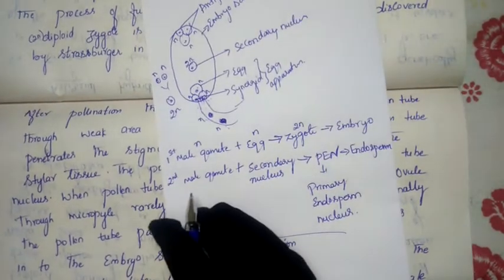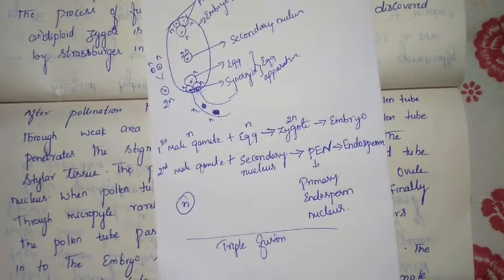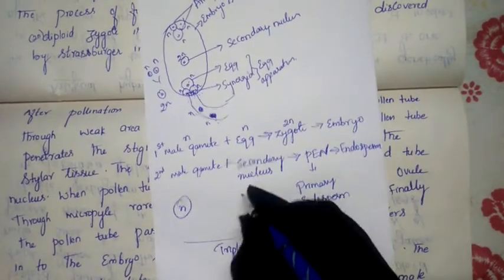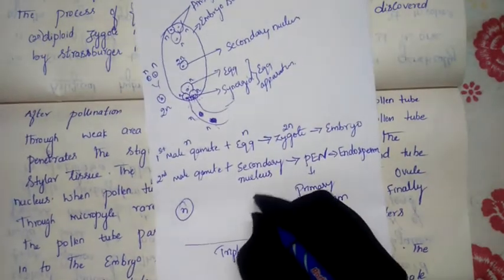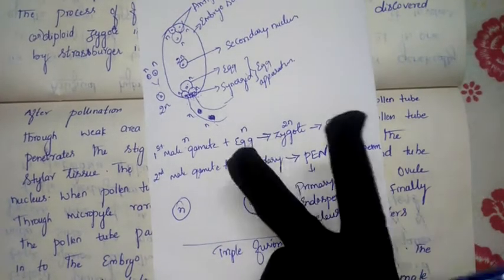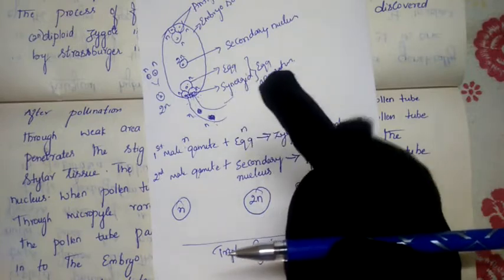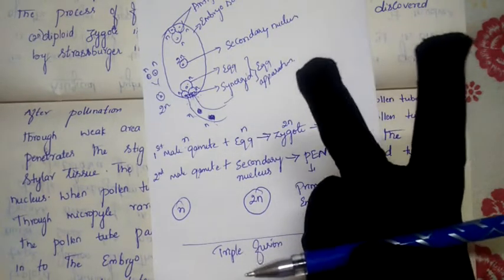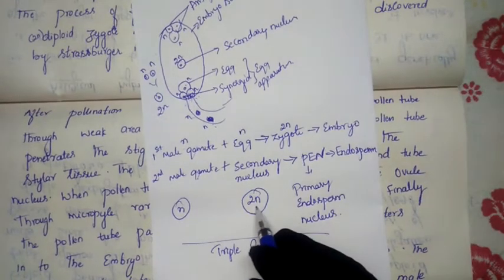Because here, see here, the second male gamete is also haploid in condition. Now the secondary nucleus is present. As I said, the secondary nucleus is in diploid condition. Why is it diploid? Because two polar nuclei have been fused together. One polar nucleus is in n condition, another is also in n condition. Both have been fused together to form a diploid. So the secondary nucleus is in diploid condition.